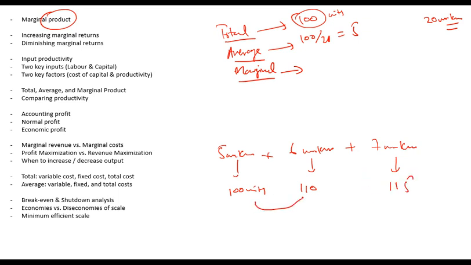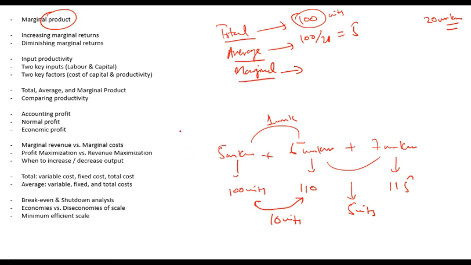So this addition of product with the addition of one worker is known as marginal product. So the marginal product for the 6th worker is 10 units. The marginal product for the 7th worker is 5 units. So this is marginal product.